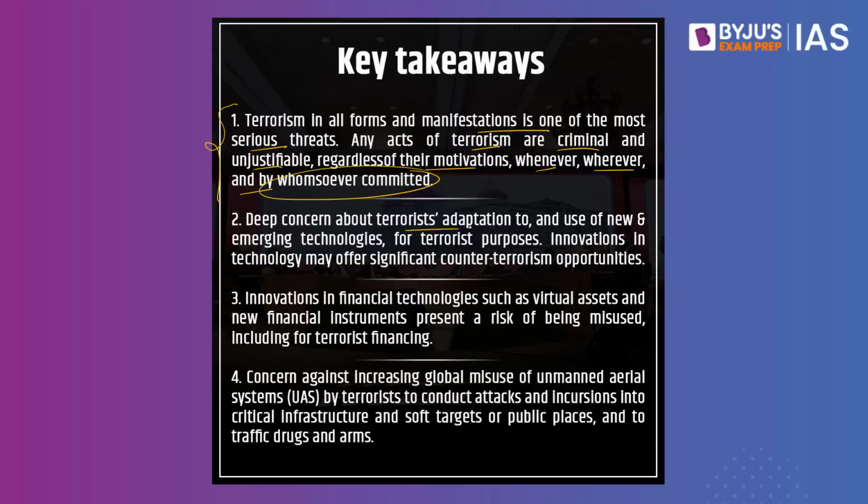Deep concern about terrorist adaptation and use of new and emerging technologies for terrorist purposes. Innovations in technology may offer significant counter-terrorism opportunities. This point is emphasizing the use of technology by the radical terrorist organizations. As of now, they are being used for recruitment and incitement.